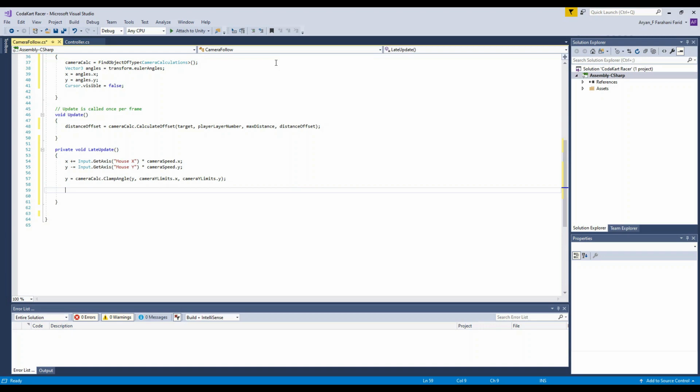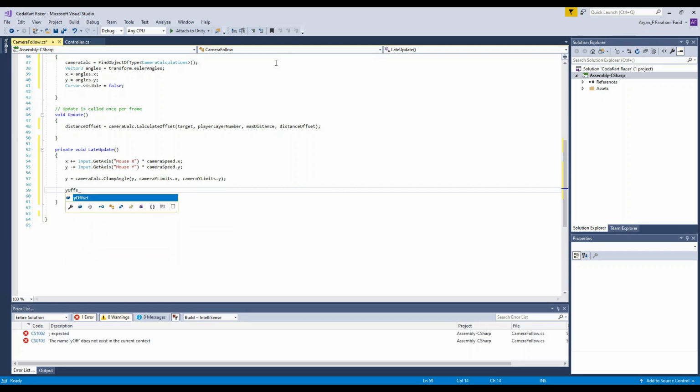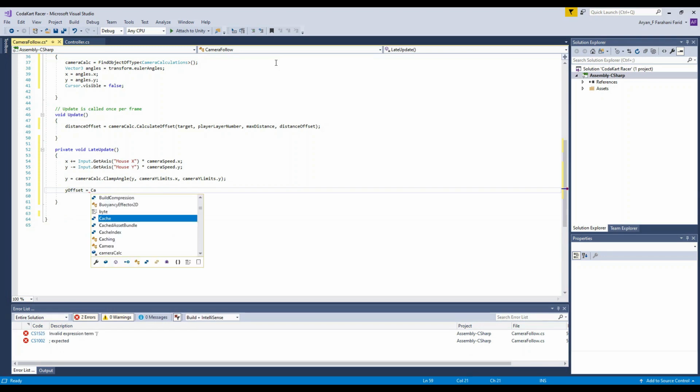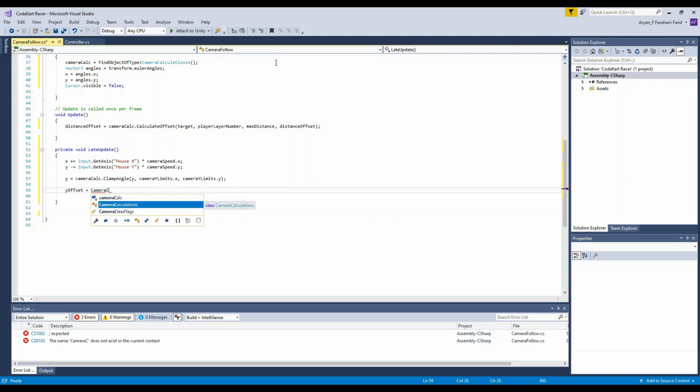Oh yeah, make 2 spaces now and write y offset, and then I'm going to write equals camera, and then there we go, calculations. But you have to write calc. Oh, calc, yeah.